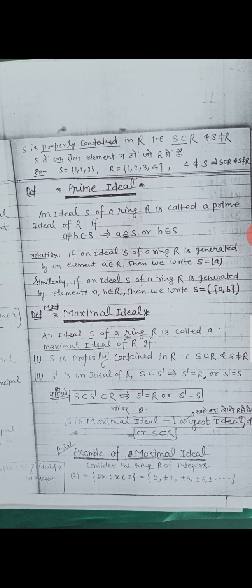Similarly, if an ideal S of a ring capital R is generated by elements a, b belonging to R, then we write S = <a, b> in curly brackets.